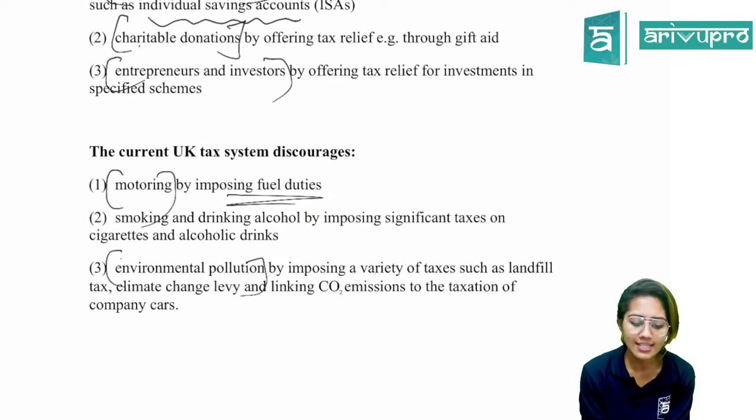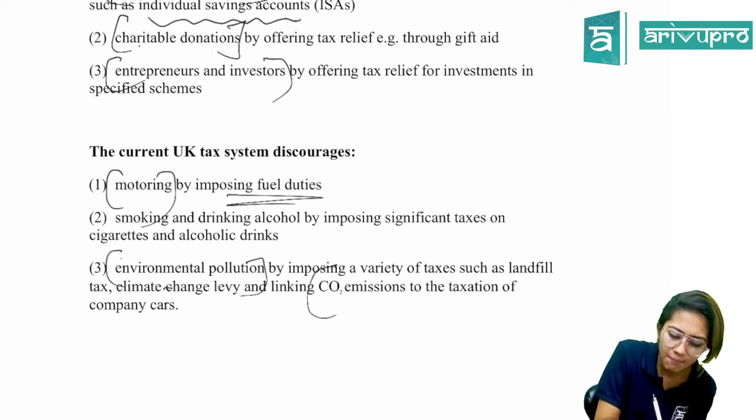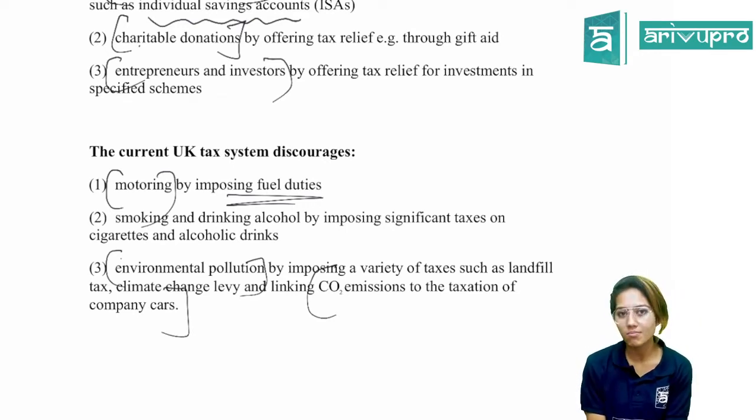So basically, the tax system discourages environmental pollution by imposing a variety of taxes such as landfill tax, climate change levy, and linking carbon dioxide emission to the taxation of company cars. Linking this is something which we will be discussing in the employment income chapter.